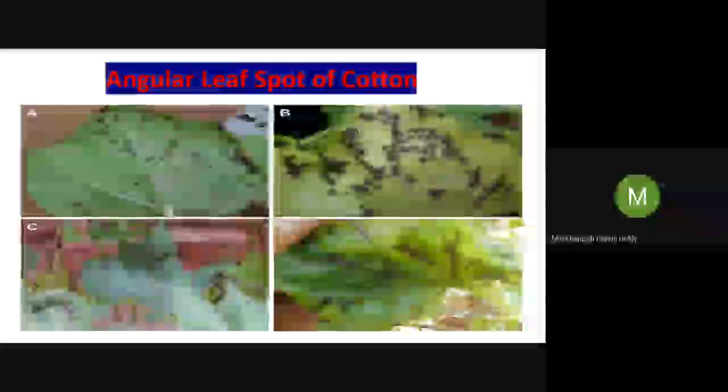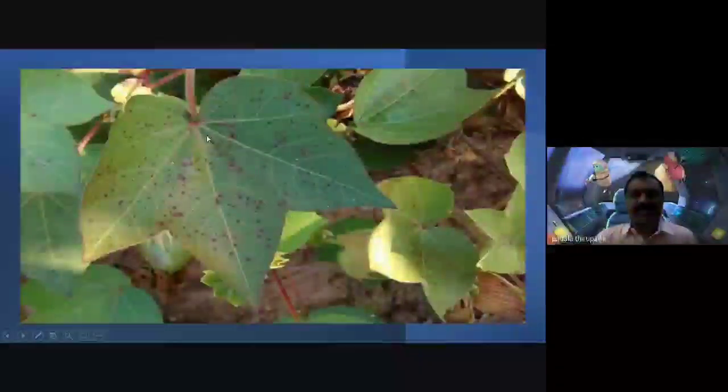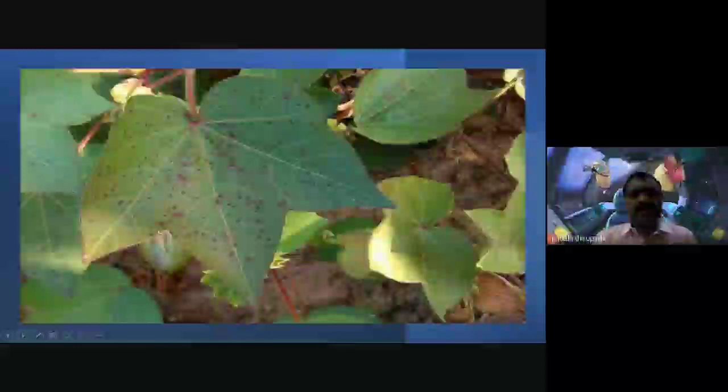So these are some images we observe on this screen. This is the cotton leaf. It is a simple leaf, and the leaf lamina is divided into lobes, but not completely divided, they are lobed.